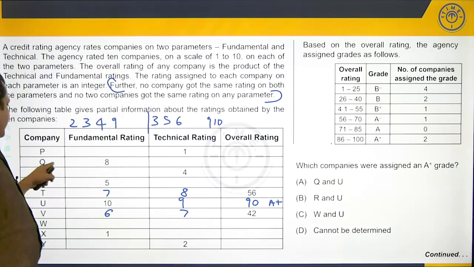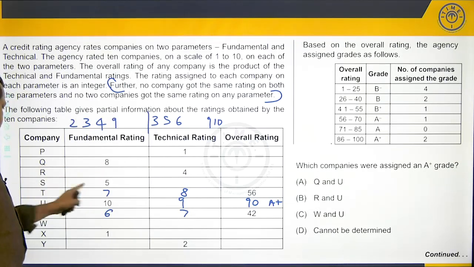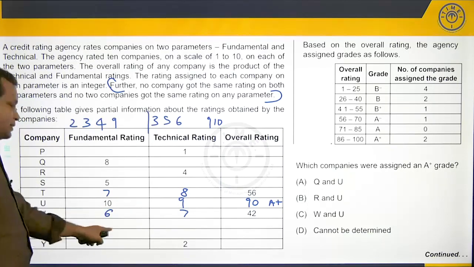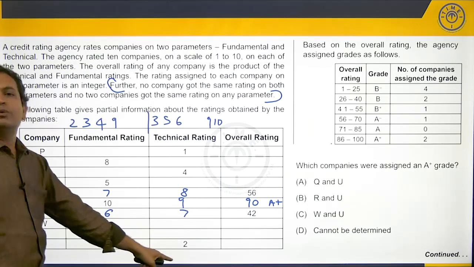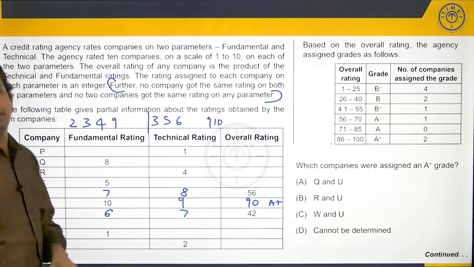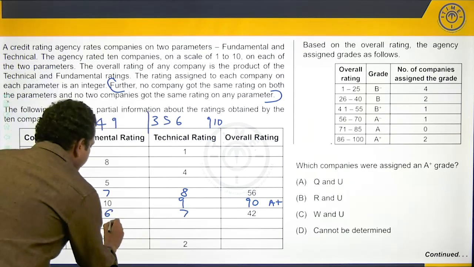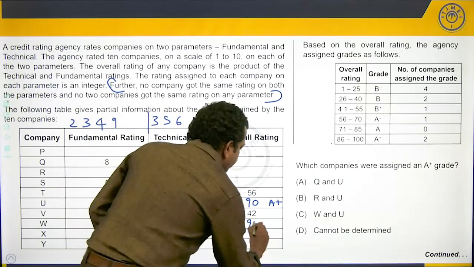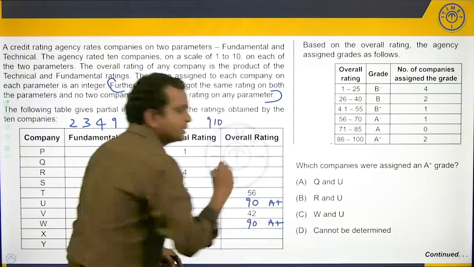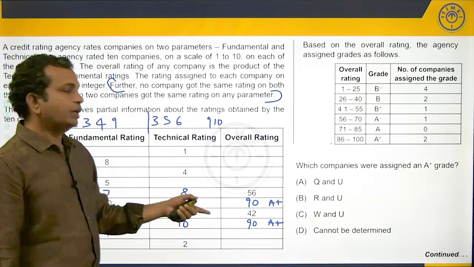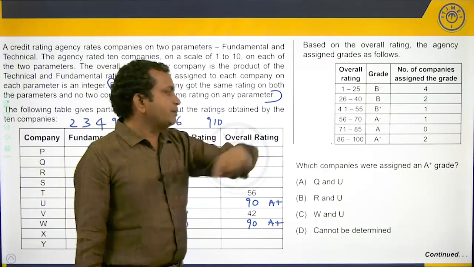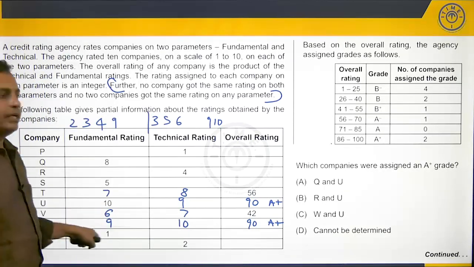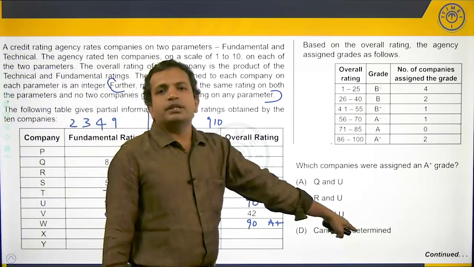Q? No, it already has 8. R? No. S? No. T? U? V? W? Yes, it has two vacancies. X has only one vacancy. Y has only one vacancy, which means W will be the company which will get a rating of 9 and 10, giving it a total of 90 and making it another A plus company. So, we therefore can answer the question which companies were assigned an A plus grade. Clearly, it is U and W. W and U will be the answer for this question.